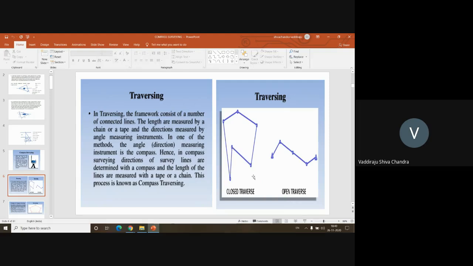From the second point, you'll be sighting the third point and determining what is the angle. Then again, using a chain or a tape, you'll be measuring the linear length. So like that, you'll be moving around the boundary to be surveyed.